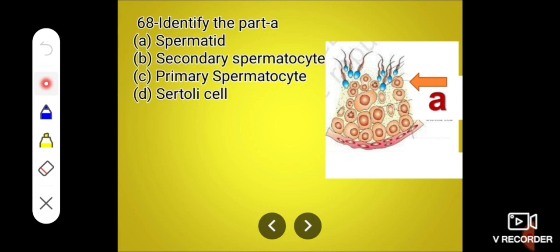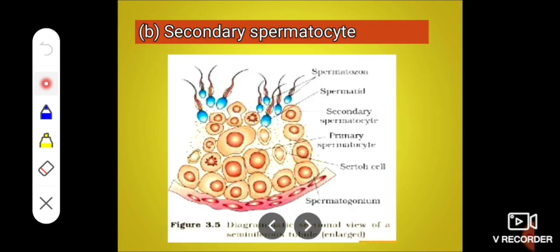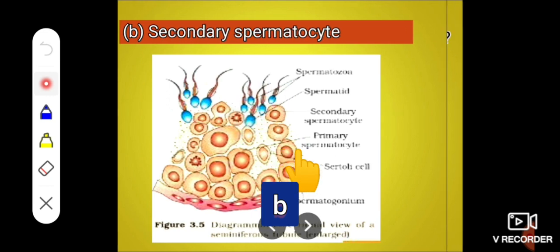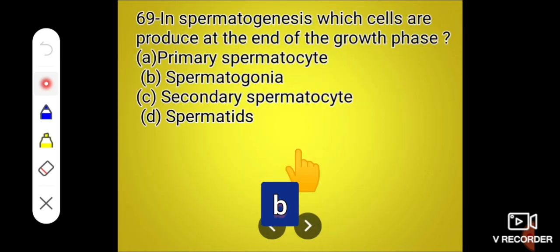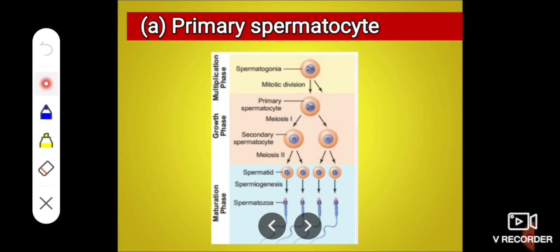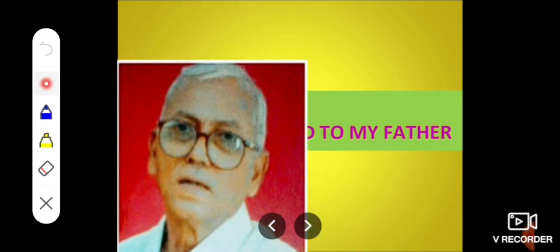Identify the part A, and it is the secondary spermatocyte. Here, these are the spermatogonia, then primary spermatocyte, secondary spermatocyte, then spermatid, which finally produces the sperm. In spermatogenesis, which cells are produced at the end of the growth phase? That is the primary spermatocyte. They are produced at the end of the growth phase. Thank you.